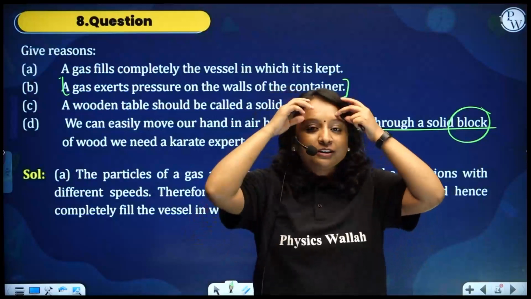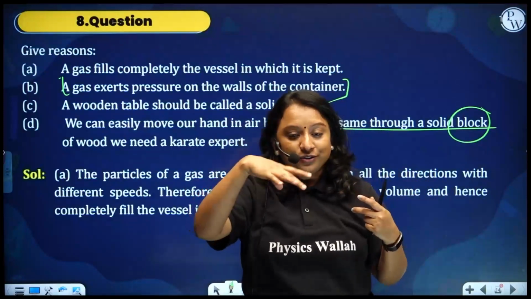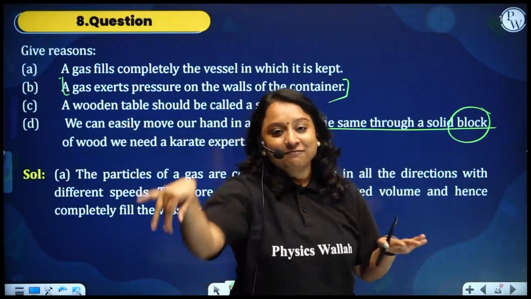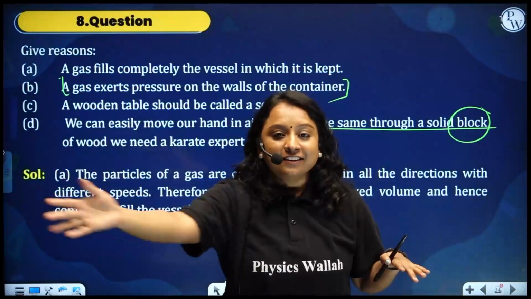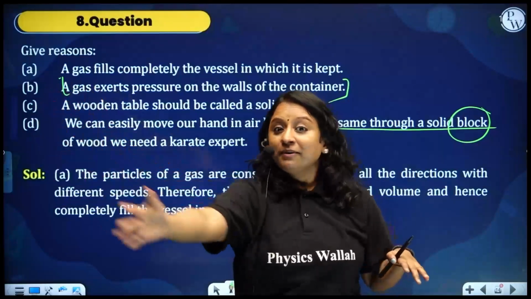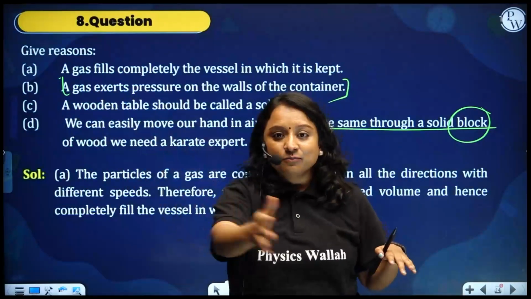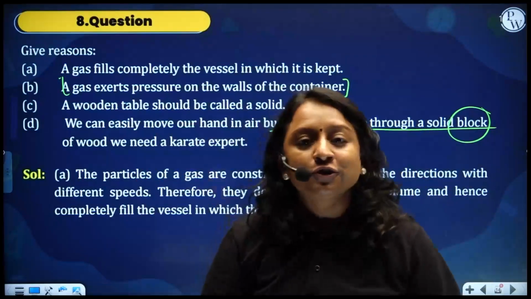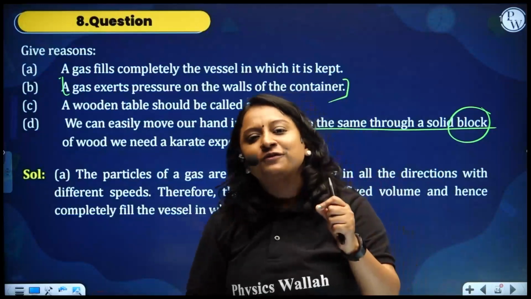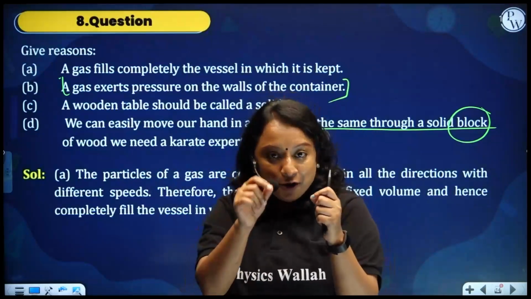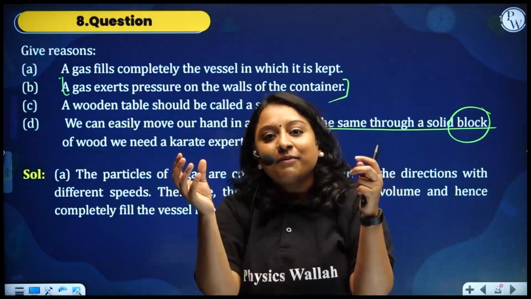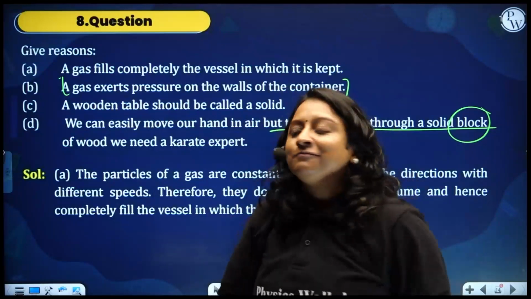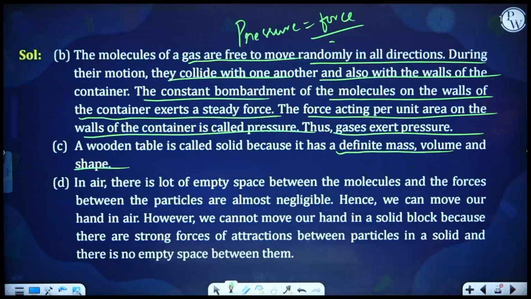Even now, if I think of this situation right now, I am here, the camera is in front of me and there is a space here. Okay, students, imagine I am moving my hand like this. I can feel the presence of air, but my hand is movable, right? Why? Here there are gaseous particles, and between them there is no huge force of attraction, there is a small force of attraction, and a huge space. So because of that space I can move my hand. If the particles were all close, I couldn't have moved my hand, right? Okay, so that is clear now.